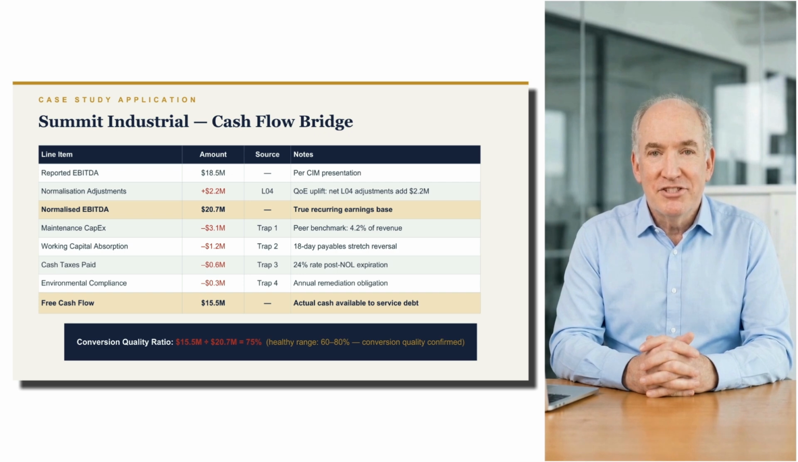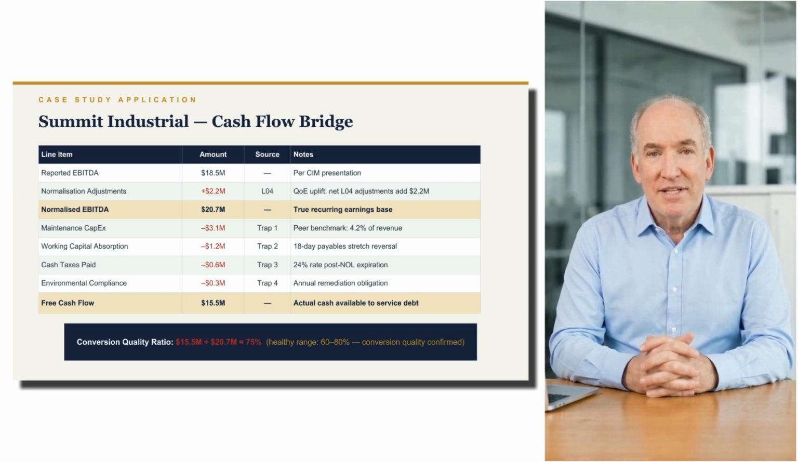Let's apply this to Summit. Reported EBITDA, 18.5 million. After our quality of earnings normalization work, we arrived at 20.7 million. Remember, the seller's confidential information memorandum claimed 23 million in normalized earnings. We already cut that back by 2.3 million in our quality of earnings lecture. Now build the bridge.